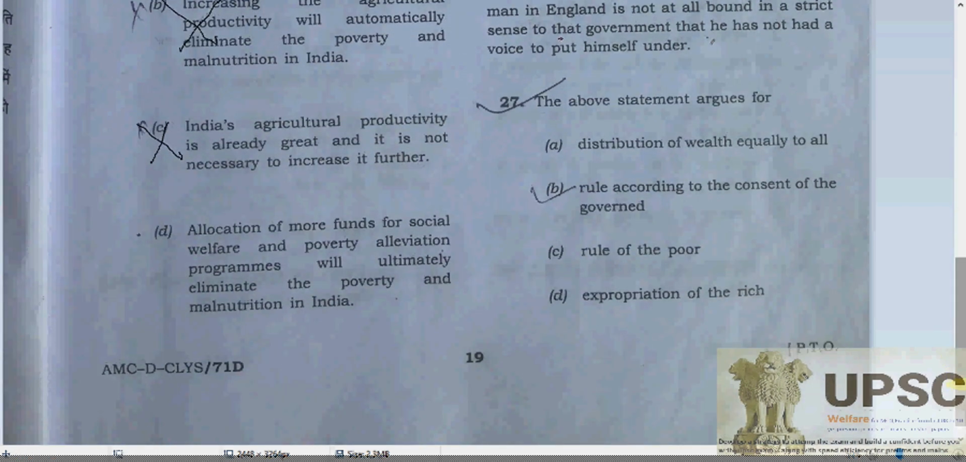Not only that, we have done the green revolution. So if we take the target of 2015, then definitely more than 2 billion population will be in India, and the resources will be the same. So definitely we have to go for food security anyhow. Allocation of more funds in social welfare and poverty alleviation programs will ultimately eliminate poverty and malnutrition.